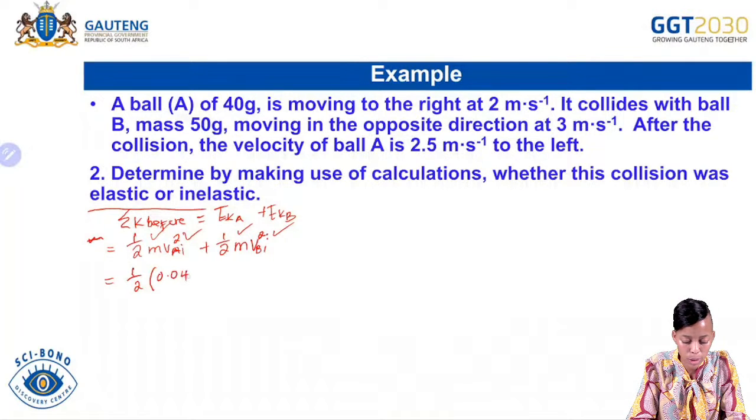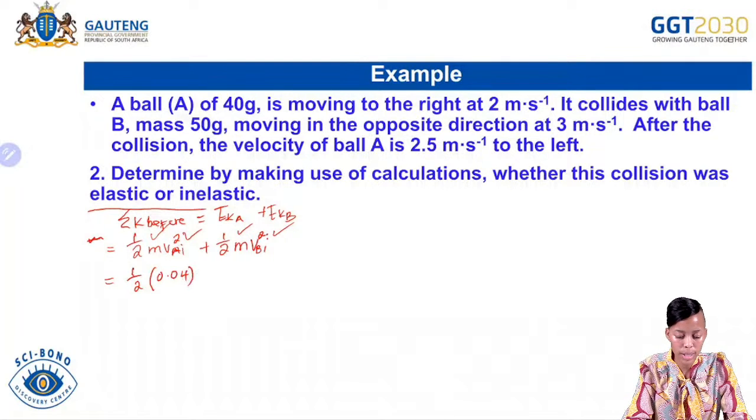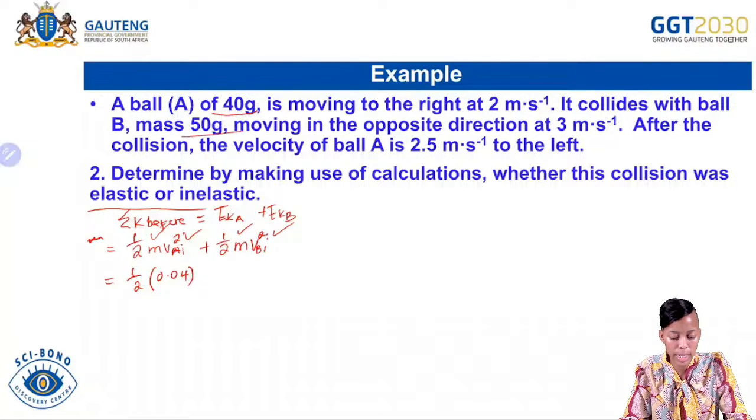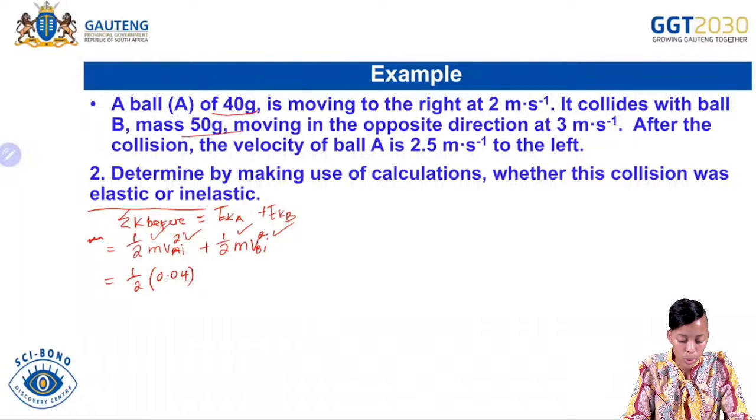We said it's 0,04. When we converted the 40 grams, we said 40 divided by 1,000, and then it gave us 0,04. And when we converted the 50 grams, it gave us 0,05.